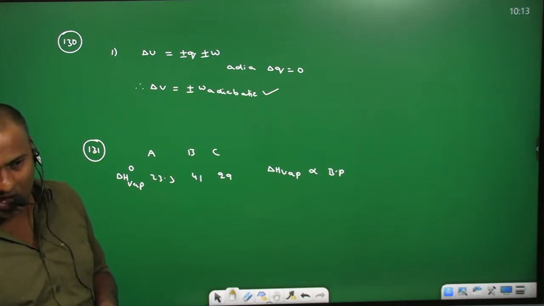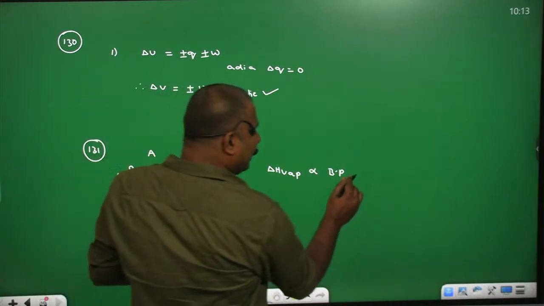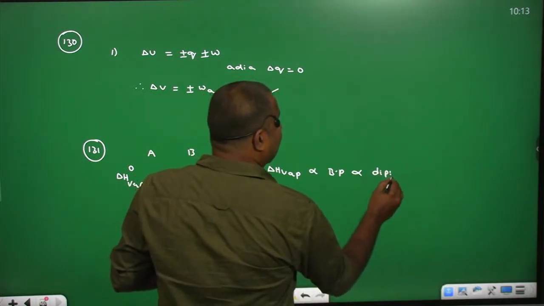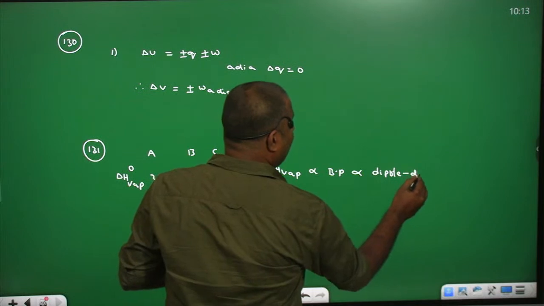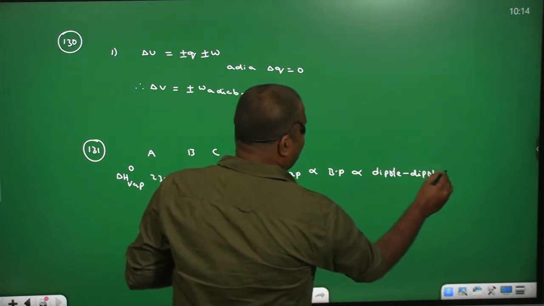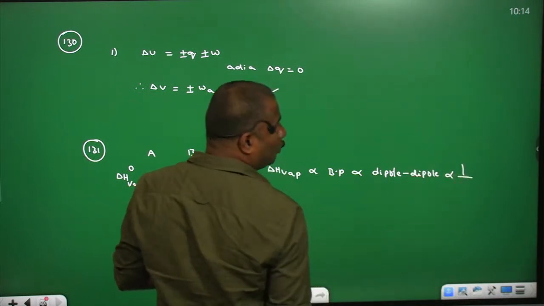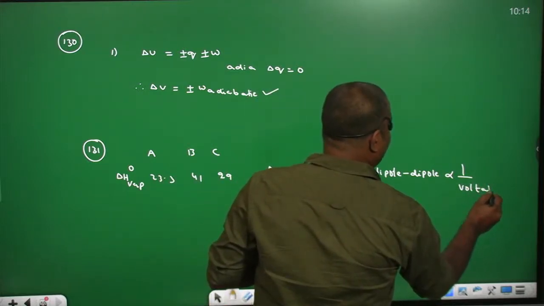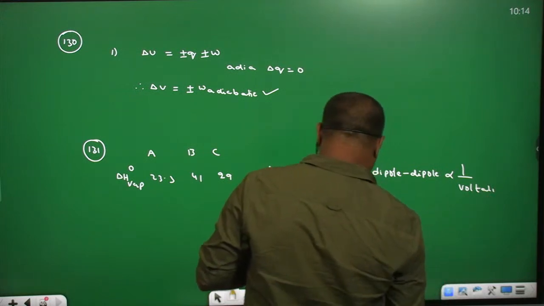So it is directly proportional to interactions, dipole interactions. That is inversely proportional to volatility, meaning volatile nature.